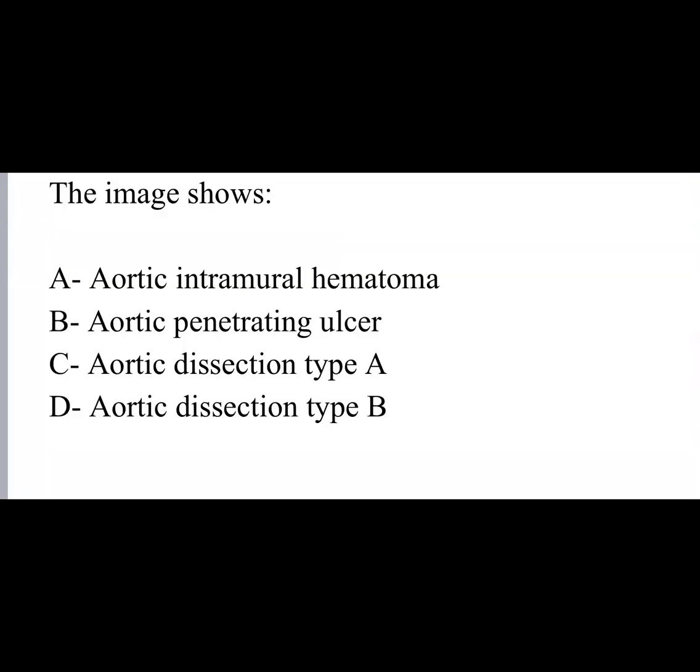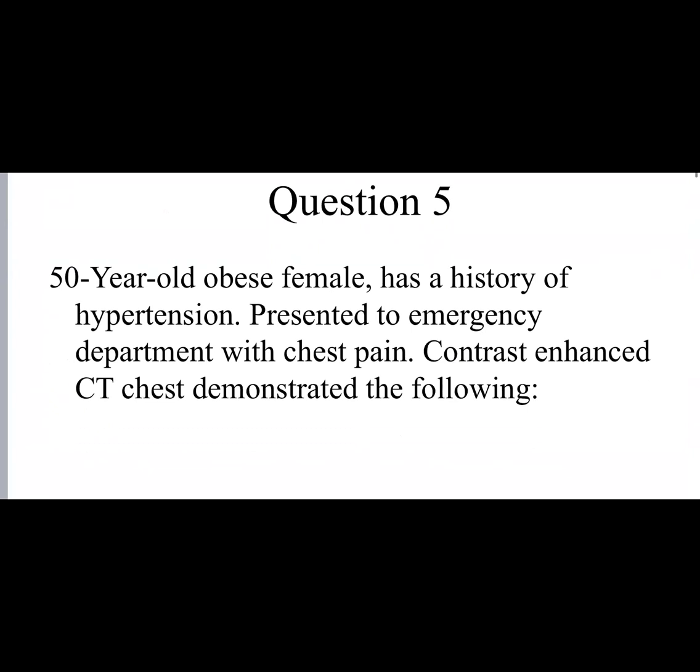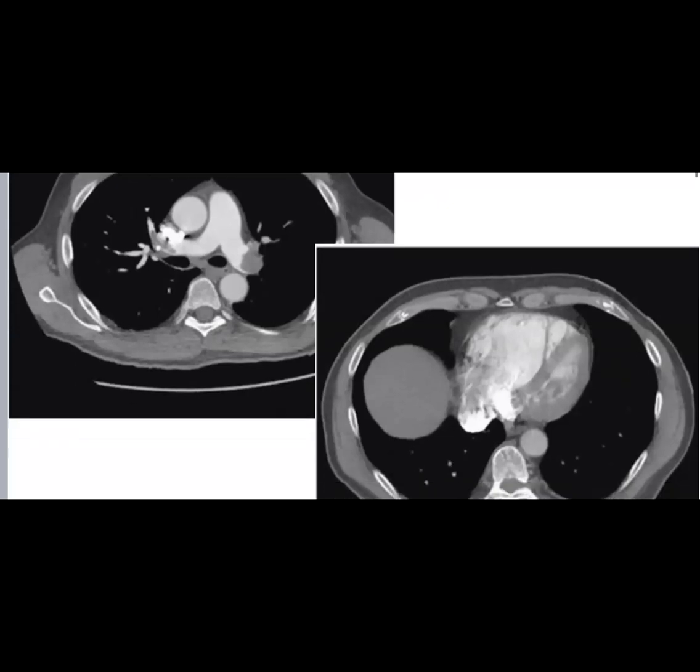The last question: a 50-year-old obese female with history of hypertension presented to the ER with chest pain and had a contrast-enhanced CT chest. This is the main pulmonary artery with bifurcation into right and left pulmonary arteries, and we can appreciate a filling defect in the right and left pulmonary arteries.